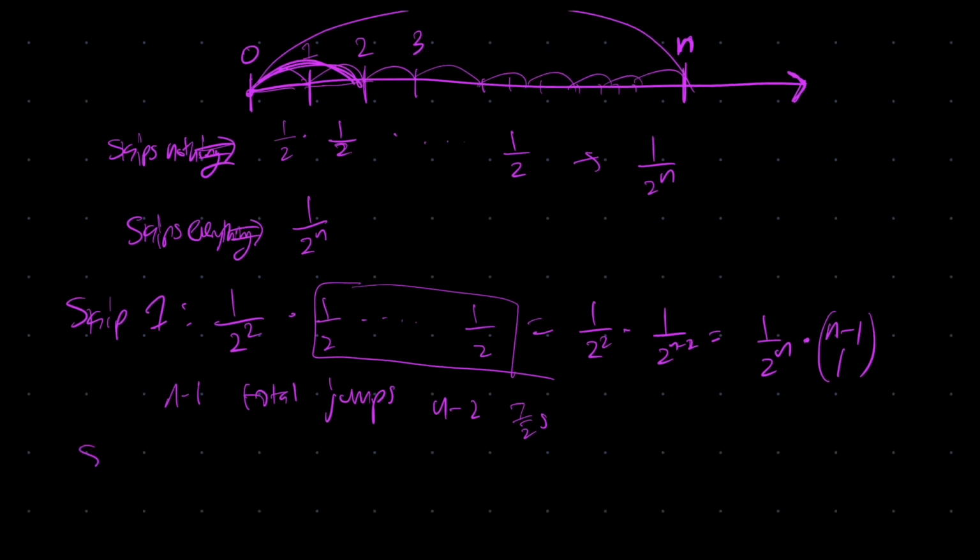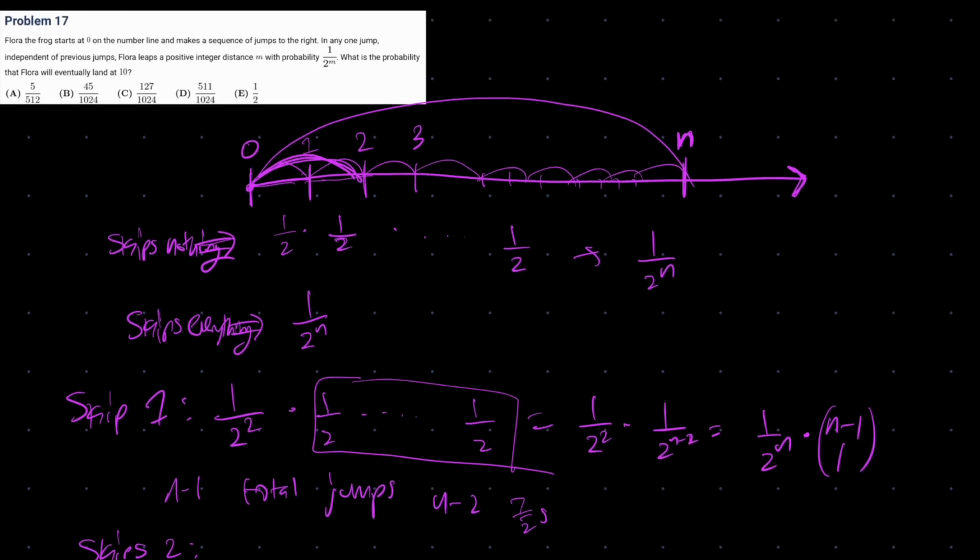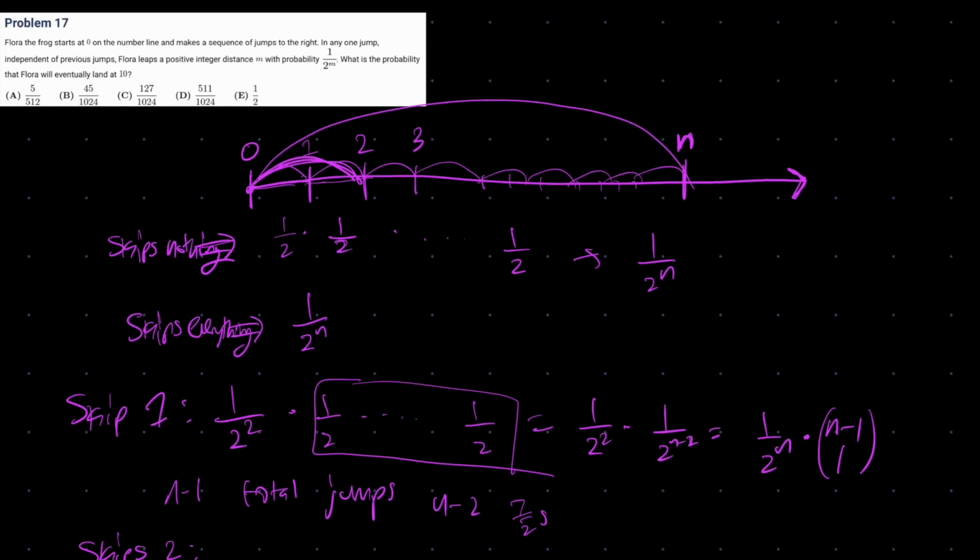So what if she skips 2? Well, if she skips 2, we want to be able to choose 2 to skip. She could go 1, 2, 3, skips that one, bam, bam. But this will fall under the same sort of logic that we established. Because if she skips 2, then she's going to have one less jump than before.